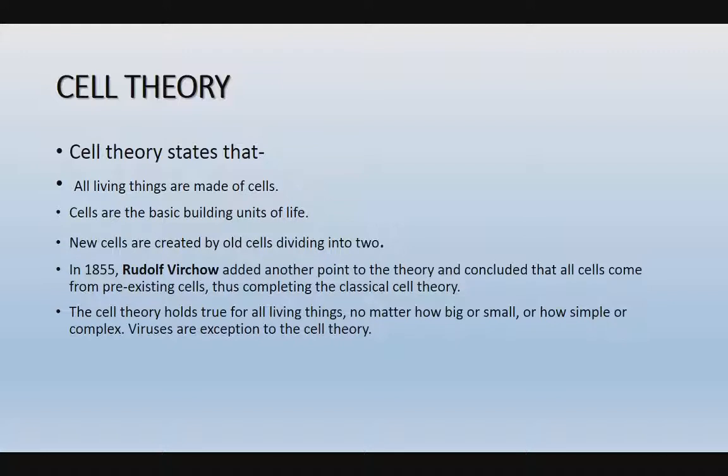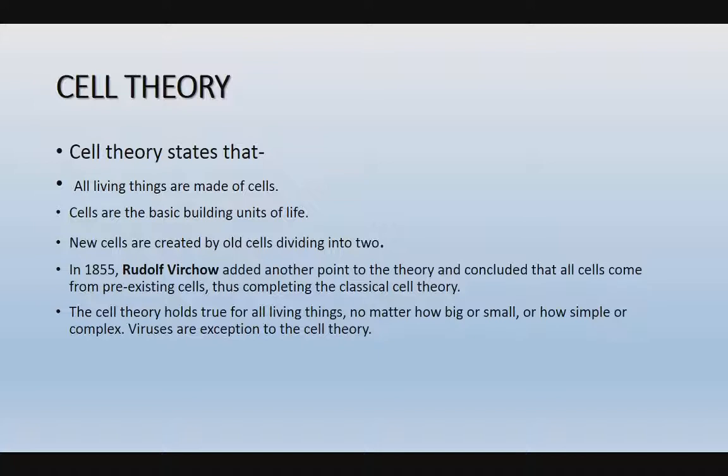Here the cell theory states that all living things are made of cells. Cells are the basic building blocks of life. New cells are created by old cells dividing into two. In 1855, Rudolf Virchow added another point to the cell theory and concluded that all cells come from pre-existing cells, thus completing the classical cell theory. So in total: all living things are made up of cells.